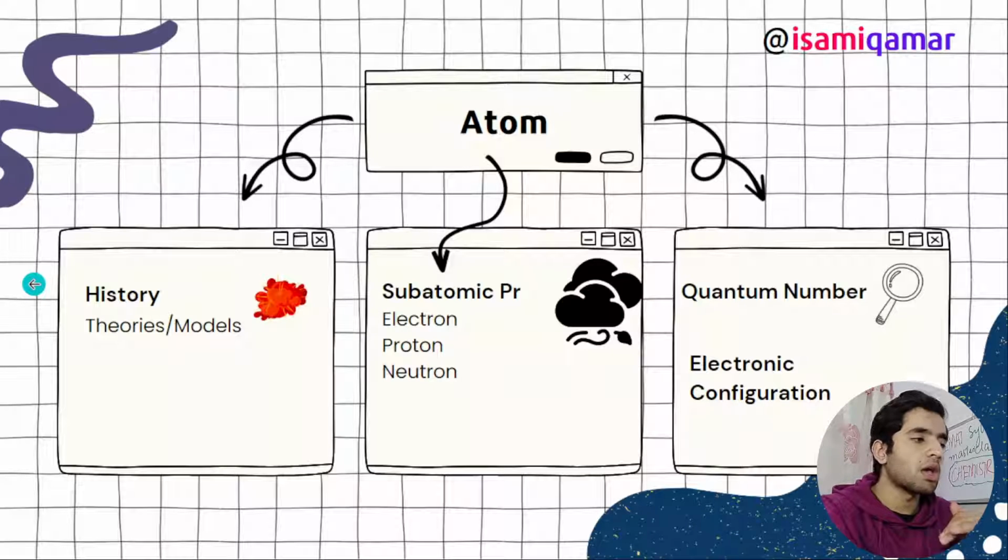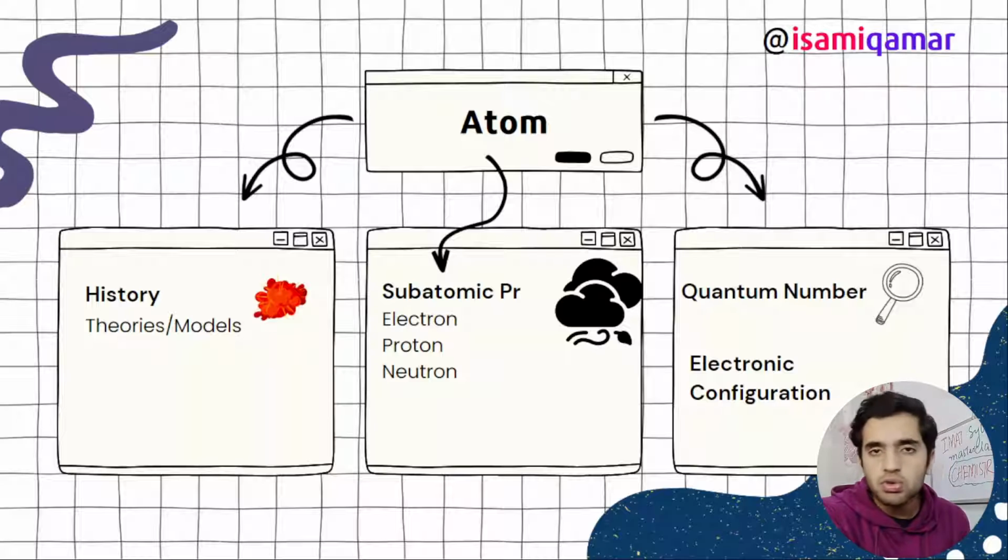First of all, history. What are the theories about atomic models, like Niels Bohr's theory, Rutherford's atomic model. These are very interesting. I like these models very much. I remember each and everything of all those models. Then we have the Bohr model of the hydrogen atom that explains the atom in very detail, so you need to learn that. Then we have subatomic particles. What is electron, proton, neutron? These are the basic things. Every student preparing for IMAT would surely know these very basic things.